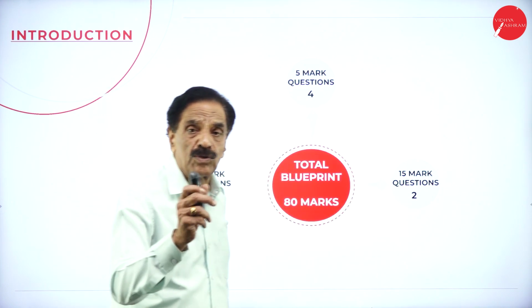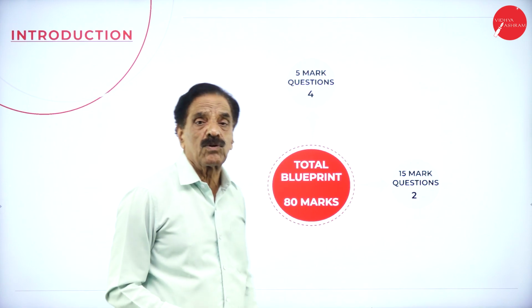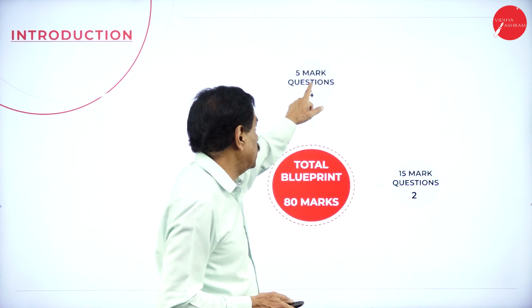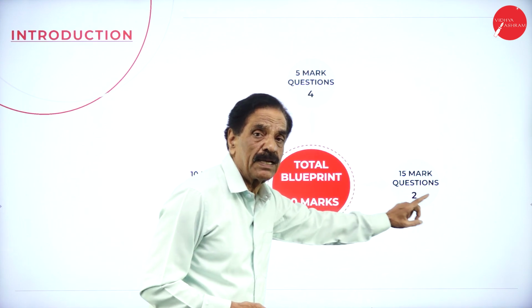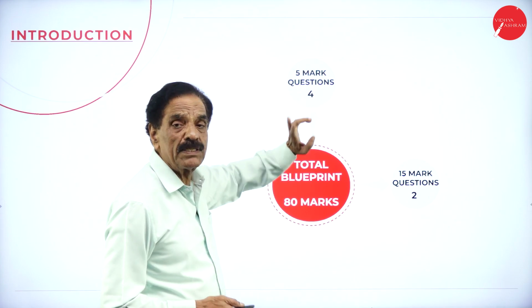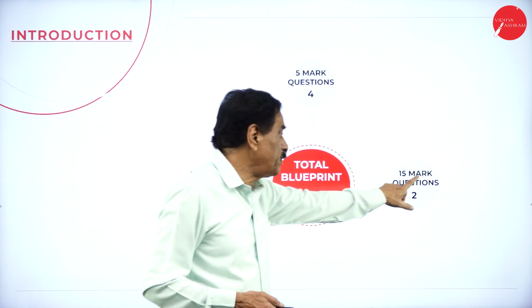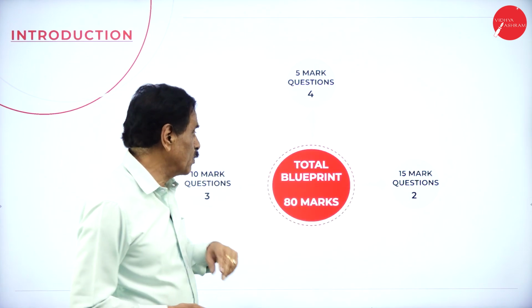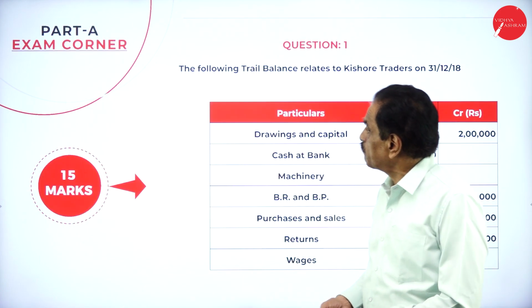15 marks question, you have to answer 2. 10 marks question, you have to answer 3. 5 marks question, you have to answer 4. Here Section A will come as Part A, this will come as Part B, this will come as Part C. So 5 marks questions will come as Part A, 10 marks questions will come as Part B, whereas 15 marks questions will be Part C. We'll get 4 questions, but you have to answer any 2. So we will move with the 15 marks question today in this session.